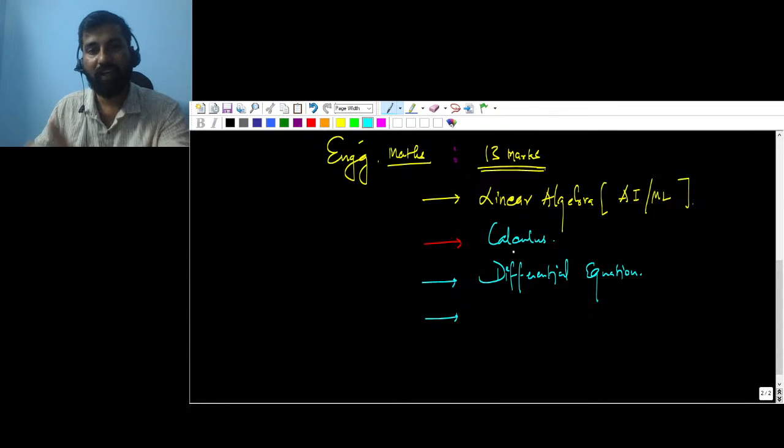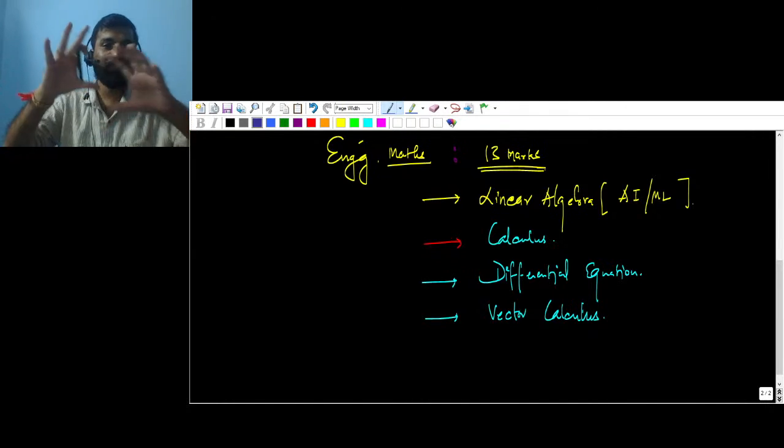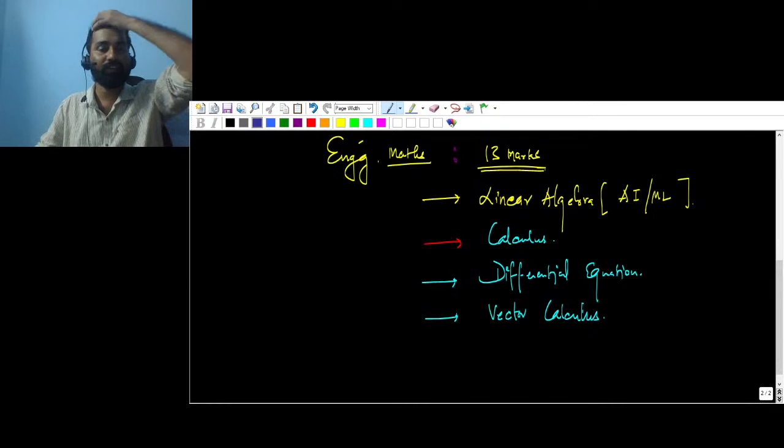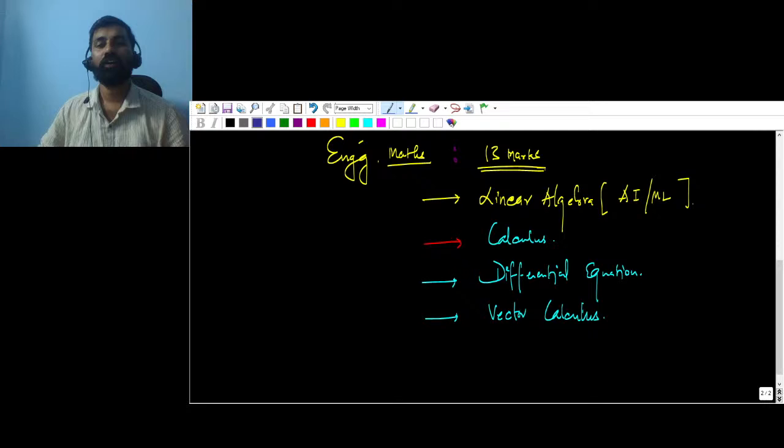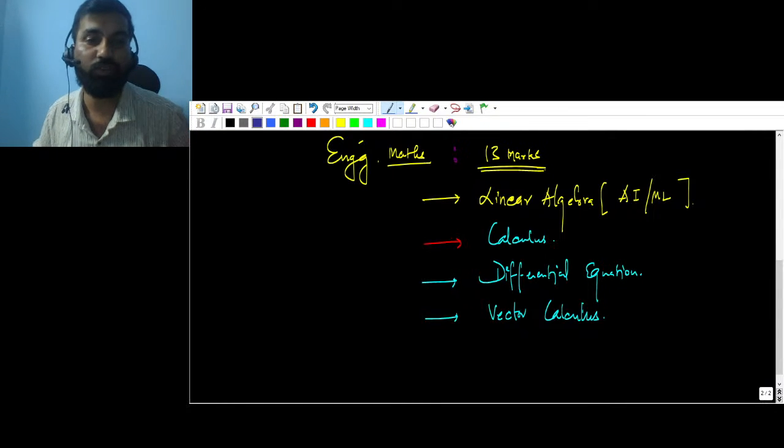Then, after linear algebra, calculus and differential equations, I will be starting vector calculus, which is very important to study electromagnetics. If you want to grab complete marks from electromagnetic theory, whether you are from electronics, electrical or instrumentation engineering, you should have a good foundation of vector calculus, where I'm going to talk about line integral and vector del operators like divergence, gradient, curl. In fact, I will be talking about their physical significance as well.